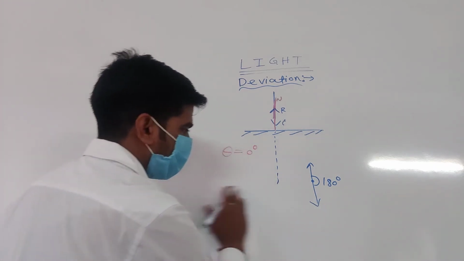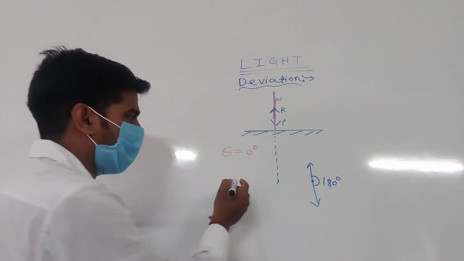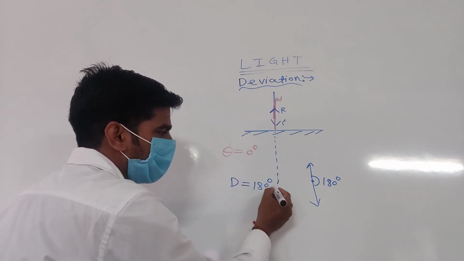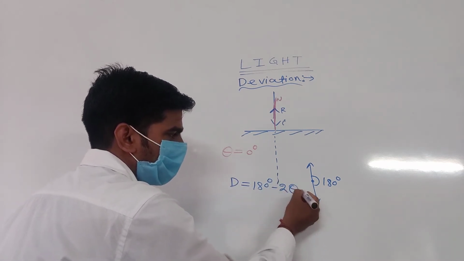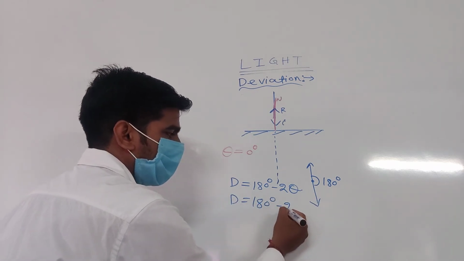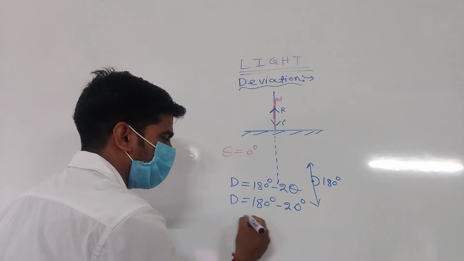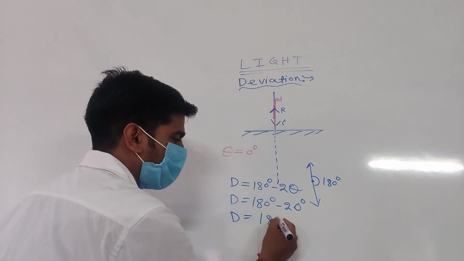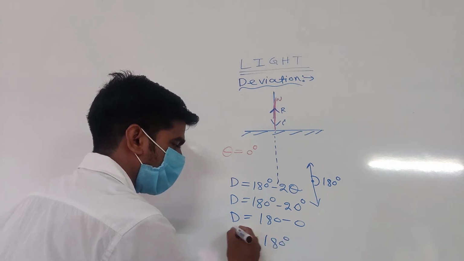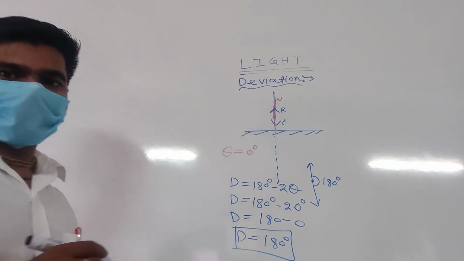If you discuss on the basis of the formula, deviation D equal to 180 degree minus 2 theta, here D equal to 180 degree minus 2 into theta, theta is 0 degree, that means 180 minus 0, your answer will be 180. Here deviation is maximum.